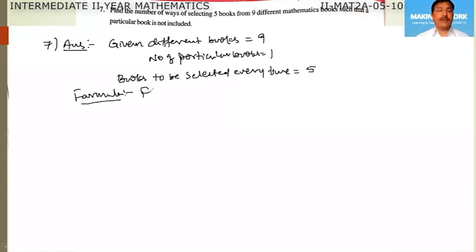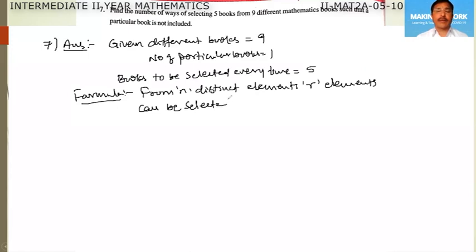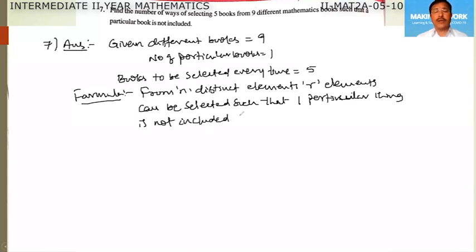From n distinct elements, r elements can be selected such that one particular thing is not included in any selection.